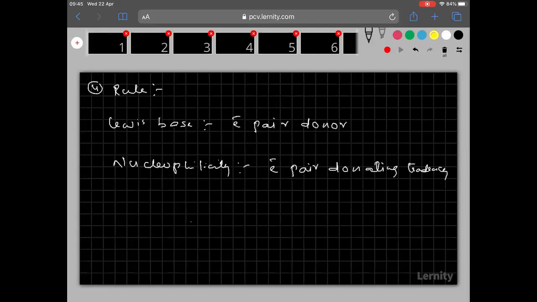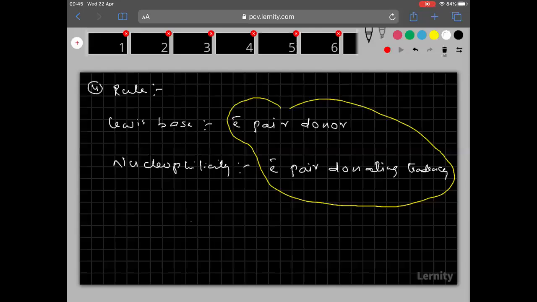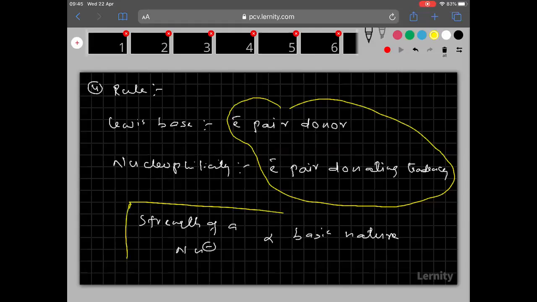Now, if you see broadly, these two are the same only. Therefore, I can come to a conclusion that strength of a nucleophile is directly proportional to basic nature.